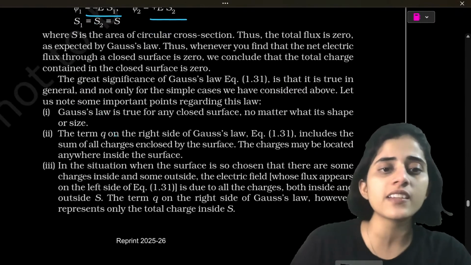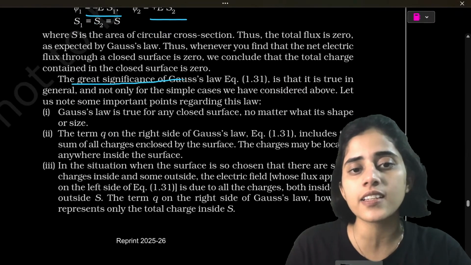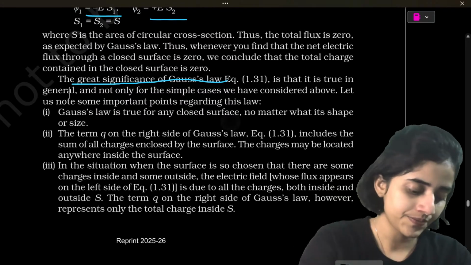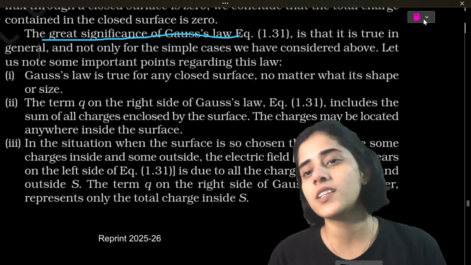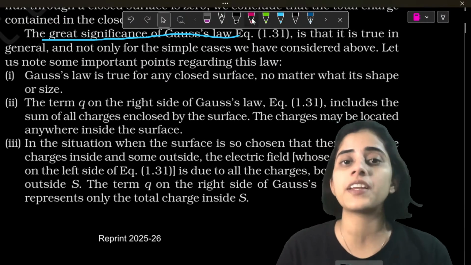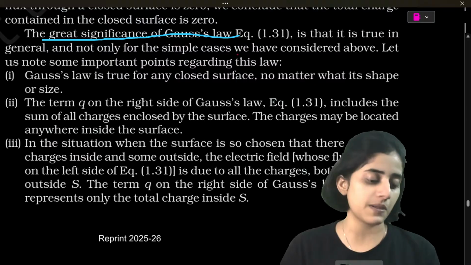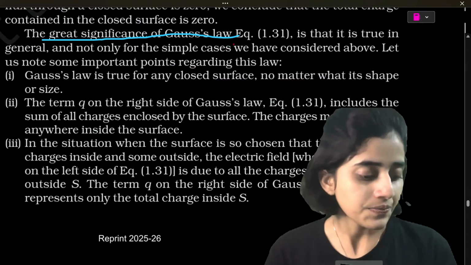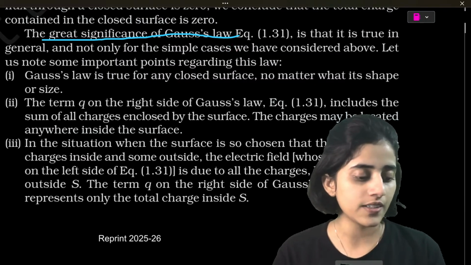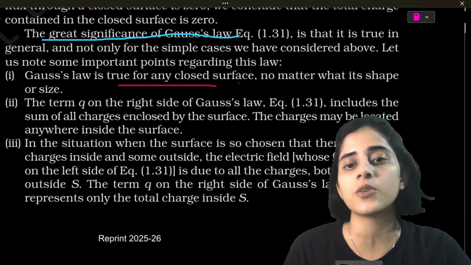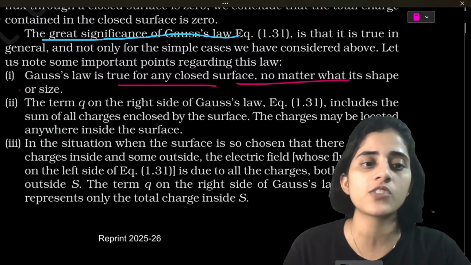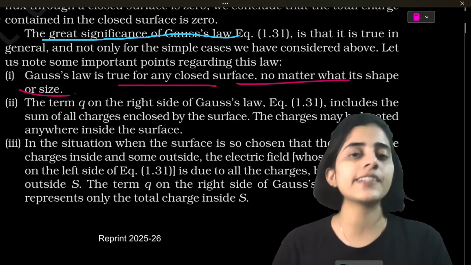Let's look at the great significance of Gauss law. There are so many significances of Gauss law. This is also a very important question. I've seen it in many past papers. Now mention the significance of Gauss law. So first one, Gauss law is true for any closed surface, no matter what its shape or size. I've already discussed this point.